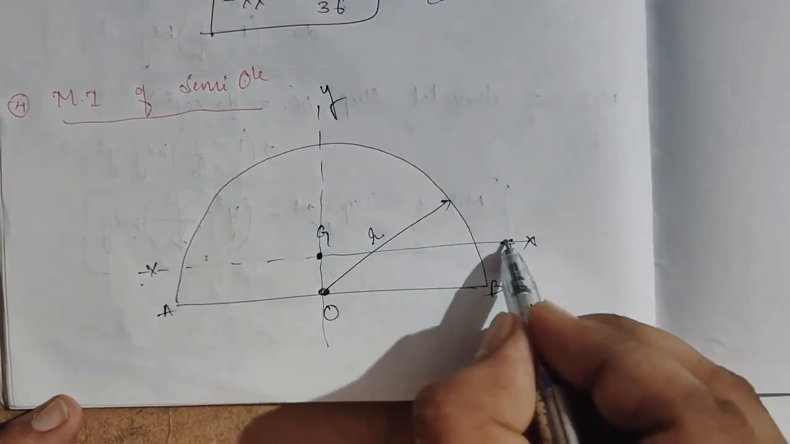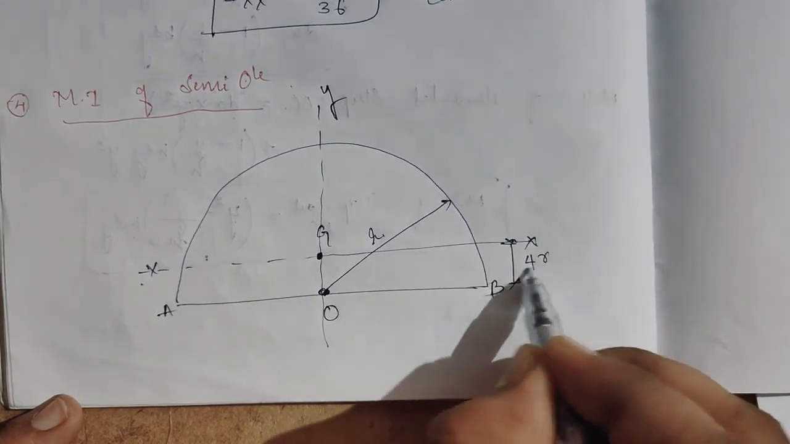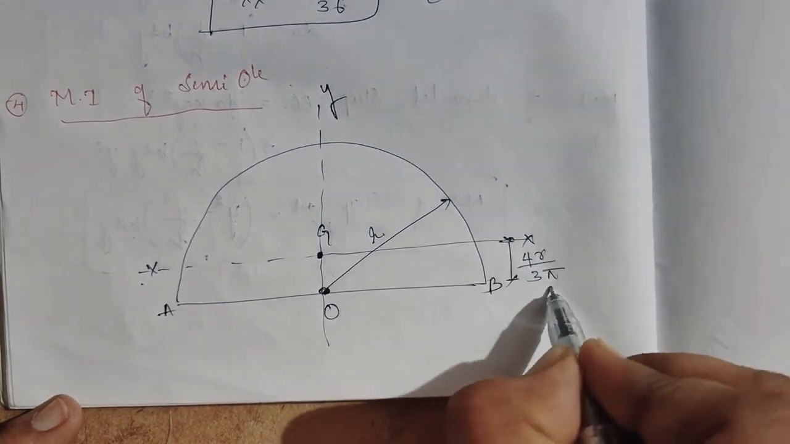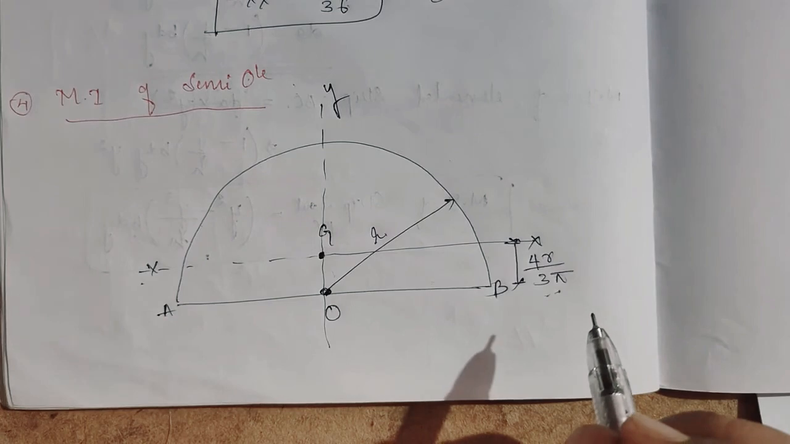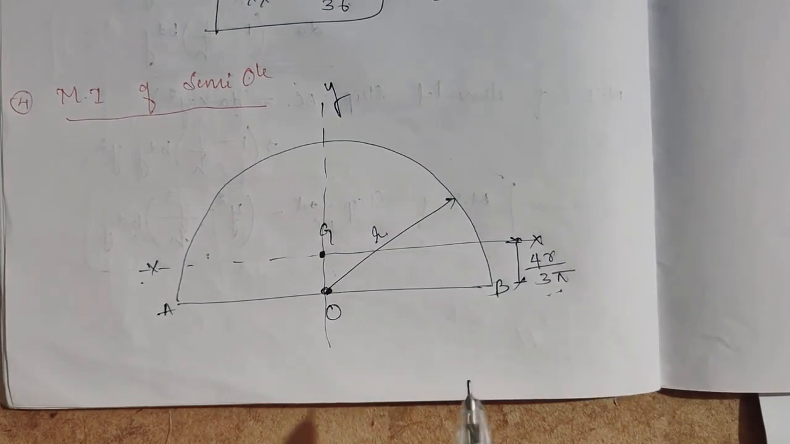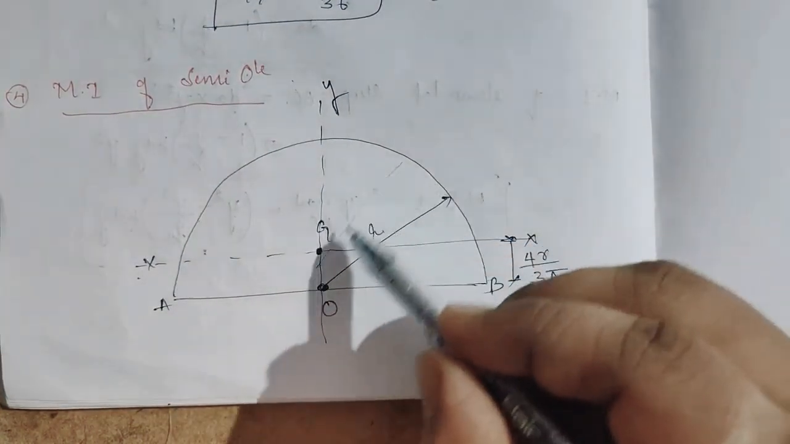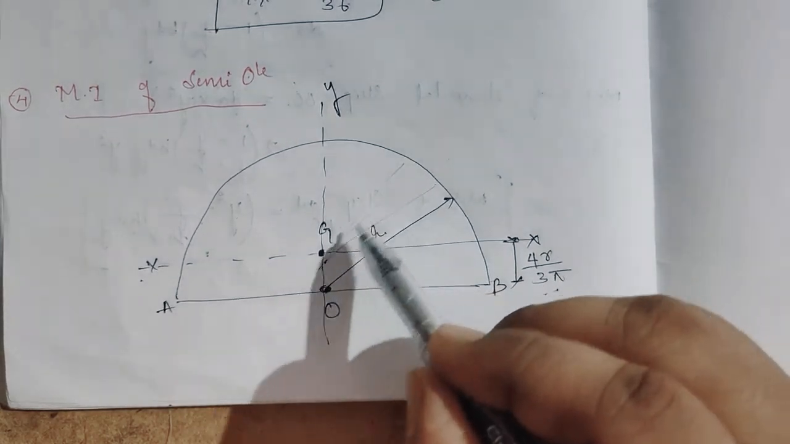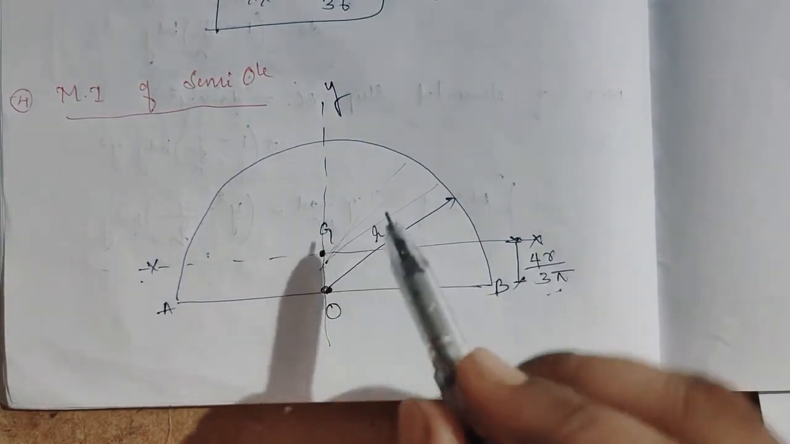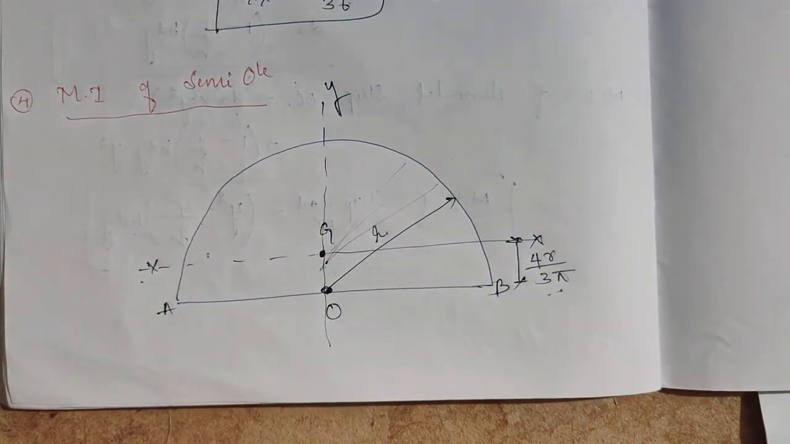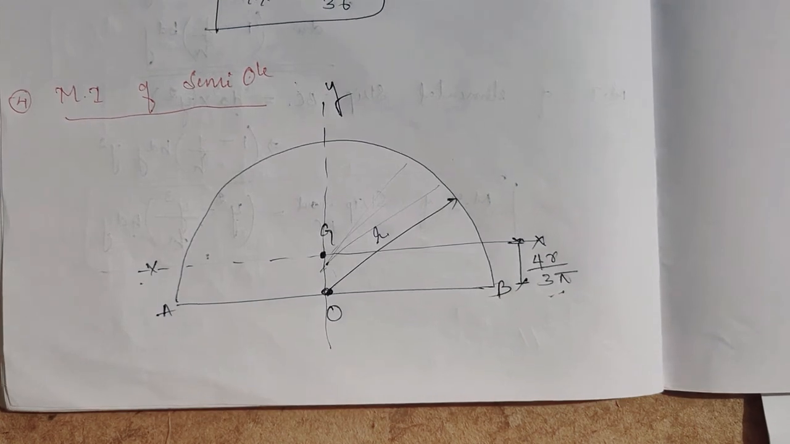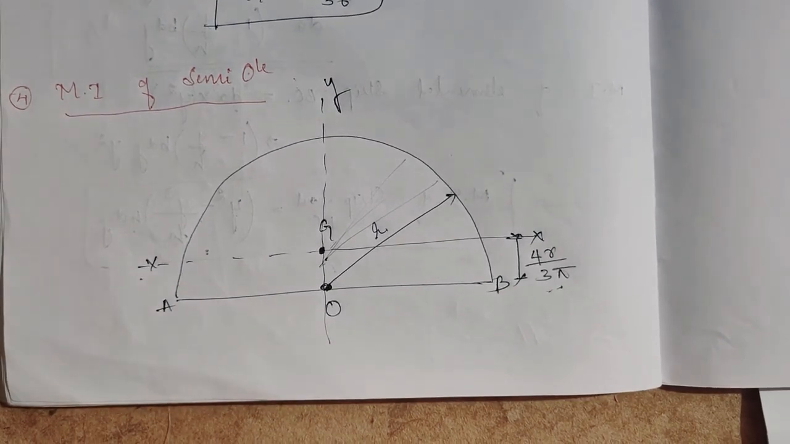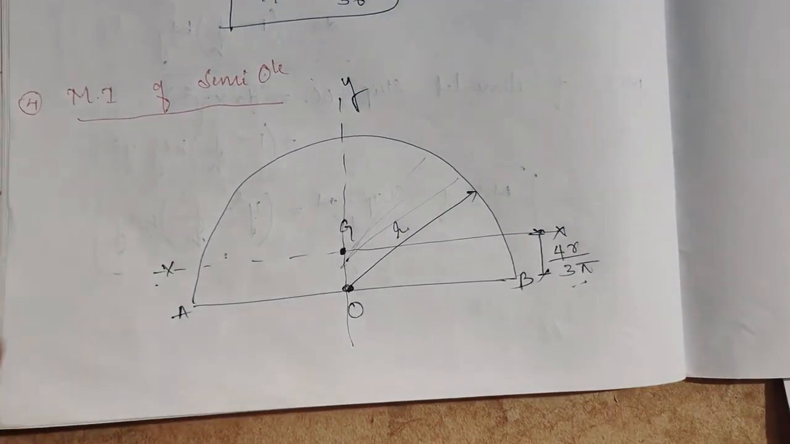I know this distance. What is this distance? 4r by 3 pi. We can take one small triangle, consider an elementary strip and solve in the traditional way, but here I'll solve in a different way. We will not go the traditional way, we will solve with some twist.